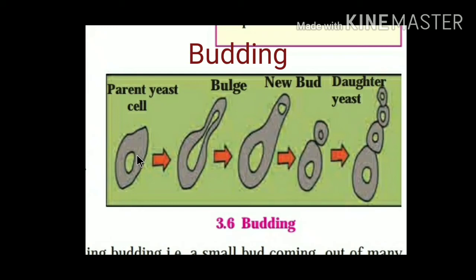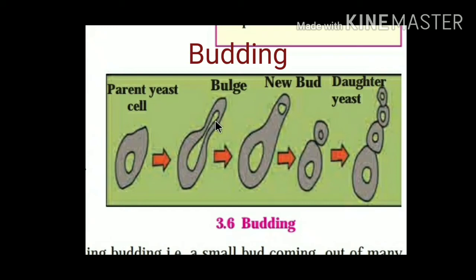Yeast cell produces two daughter nuclei by mitotic division so as to reproduce by budding. This yeast cell is called the parent cell. A small bulge appears on the surface of the parent cell. This bulge is actually a bud.